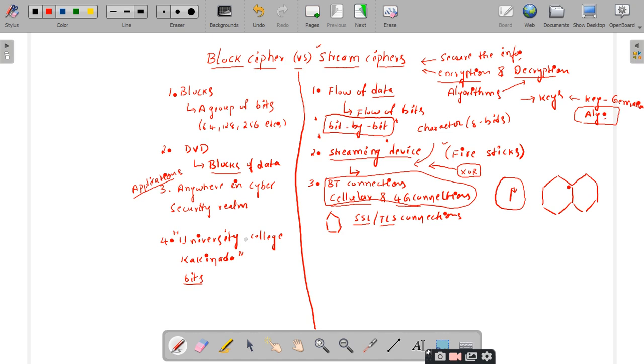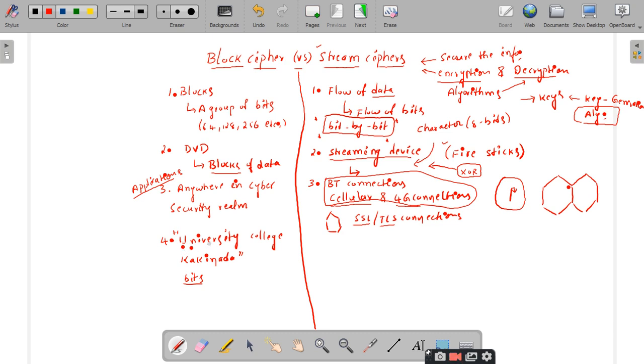How do you calculate the number of bits? Please respond. No, sir, it is a very simple technique. How many characters are there? First of all, count the number of characters in "University".